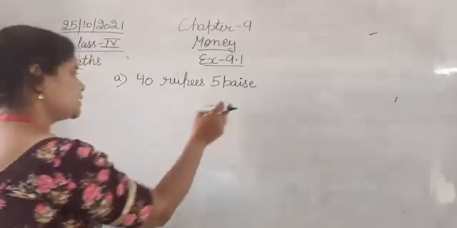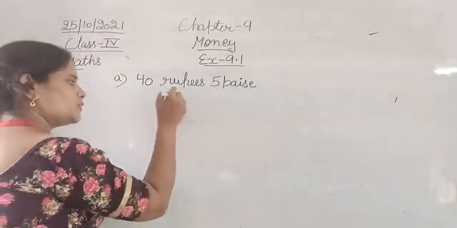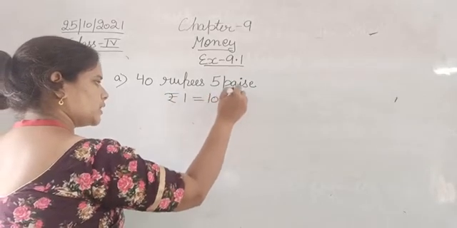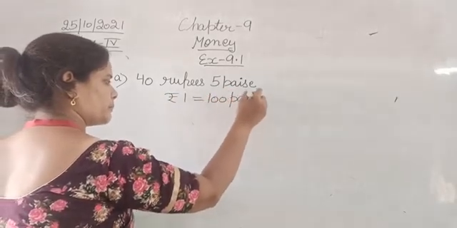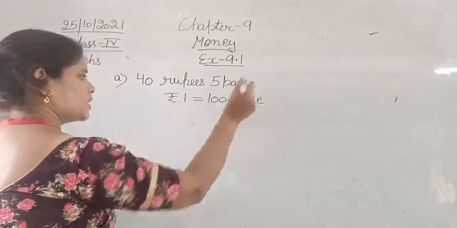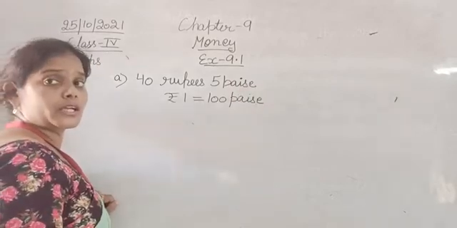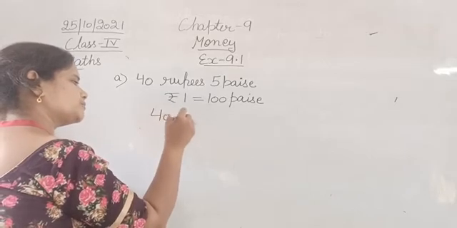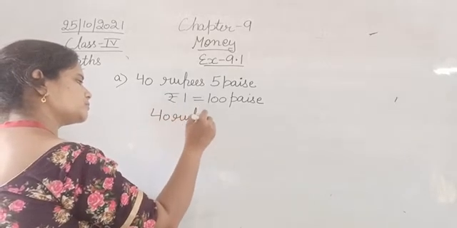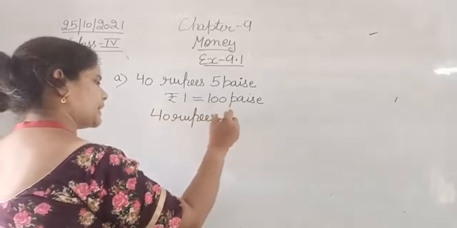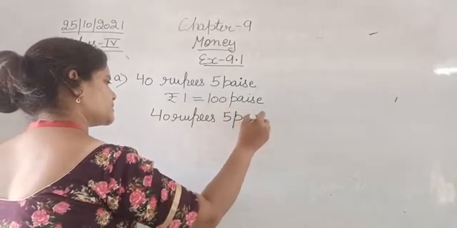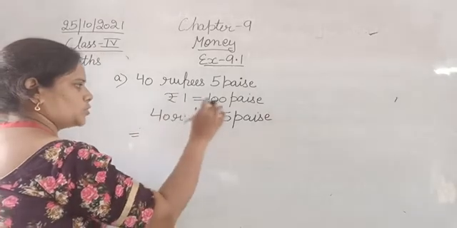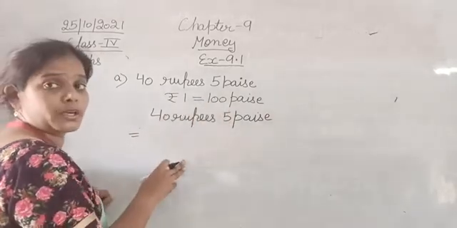So let's do it. We all know 1 rupee is equal to 100 paise. So 40 rupees and 5 paise. For converting the rupee into paisa, we will multiply the rupee with 100.